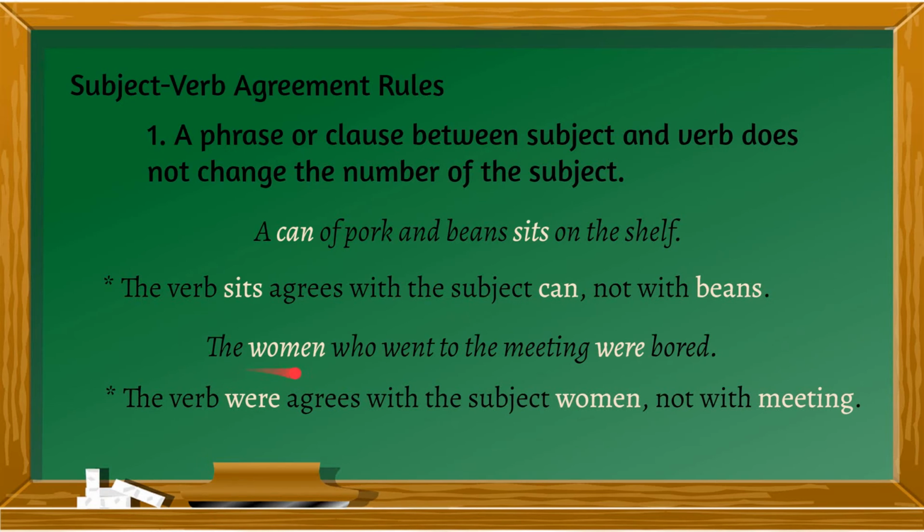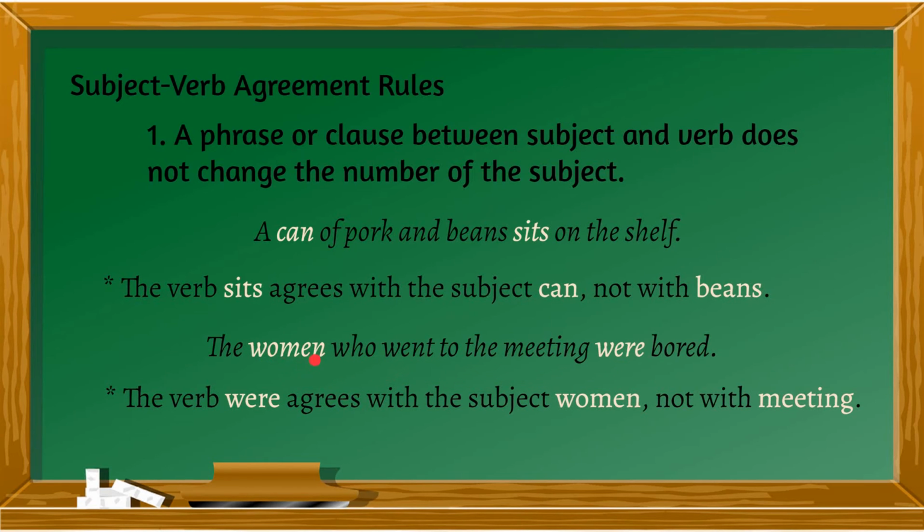Example again, the women who went to the meeting were bored. So you have here, the women is your subject. Who went to the meeting is a relative clause. So it does not matter whatever clause or phrase is in between the subject and the verb.